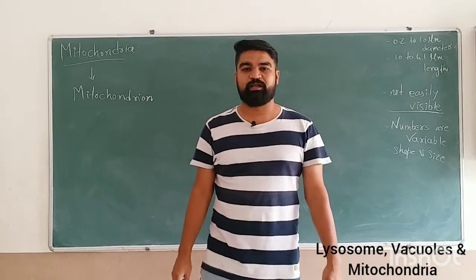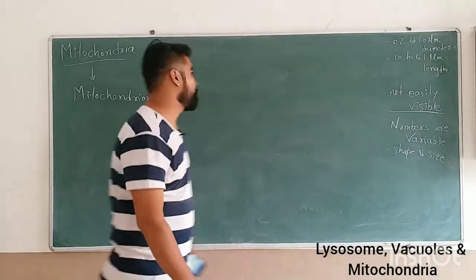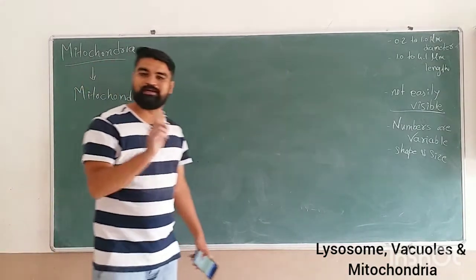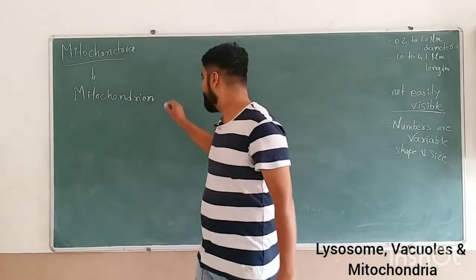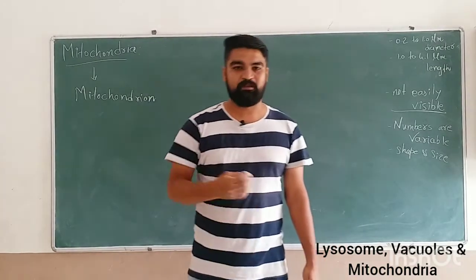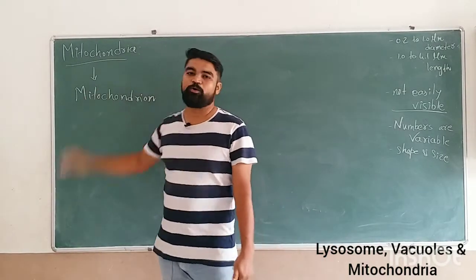So the next organelle we are going to discuss is mitochondria. Its singular form is called mitochondrion. As the cells have mitochondrion in multiple amounts, they are called mitochondria.